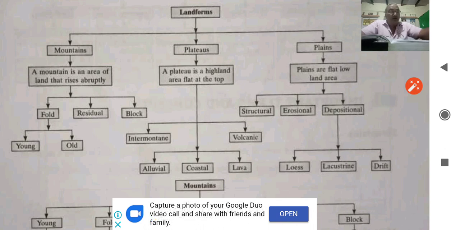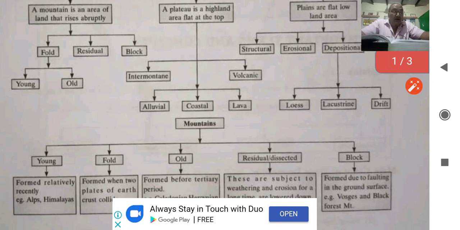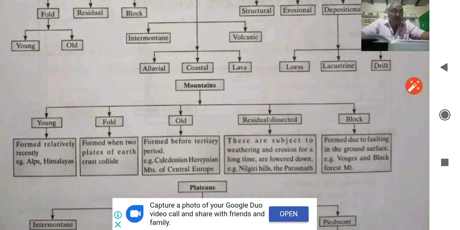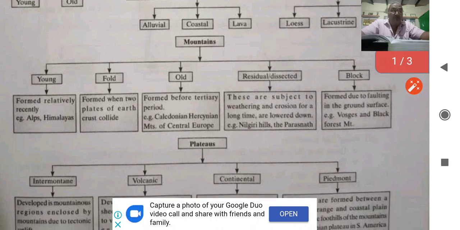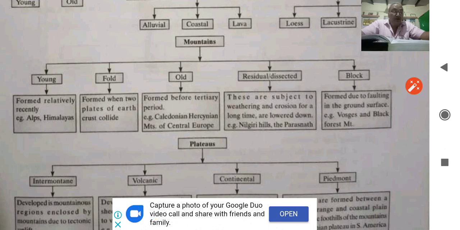Now we come to the fold mountain. Young fold mountain. Young fold mountains are formed relatively recently. Fold mountains are formed when two plates of earth crust collide. Old fold mountain formed before the tertiary period. You can understand in simple language that they are formed in the old time.